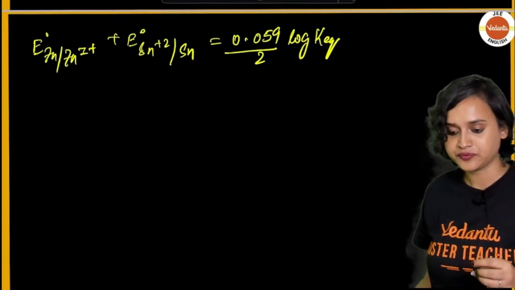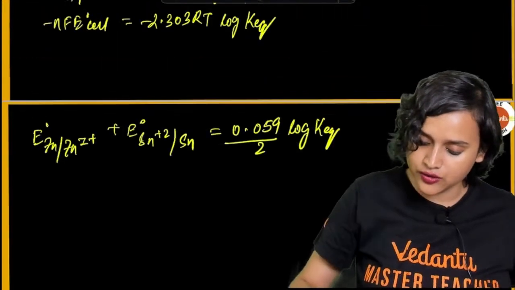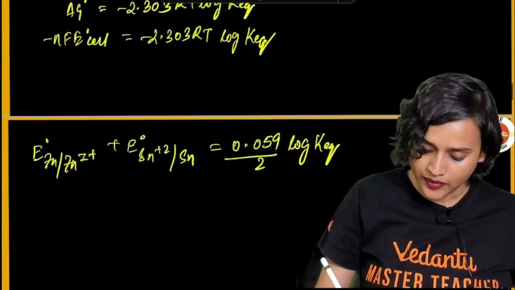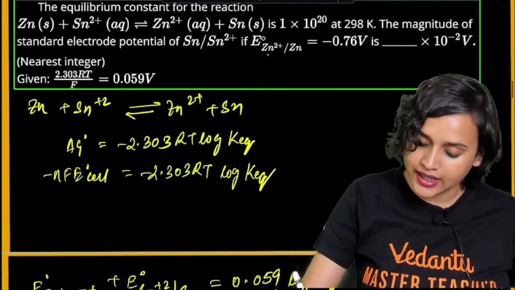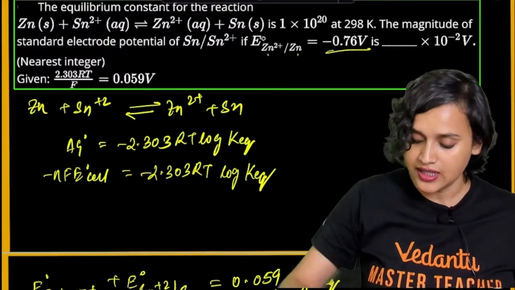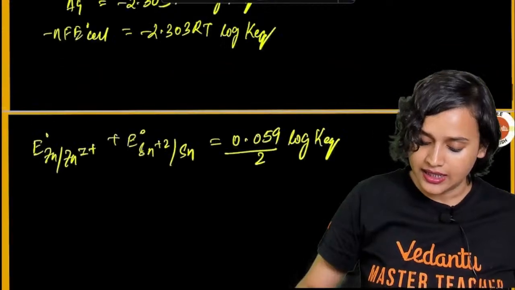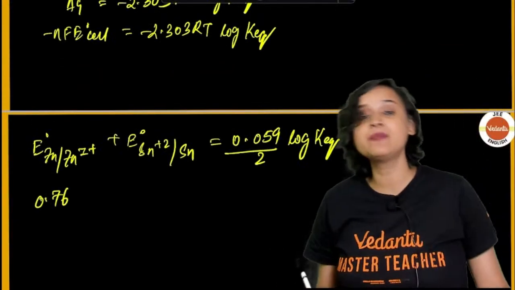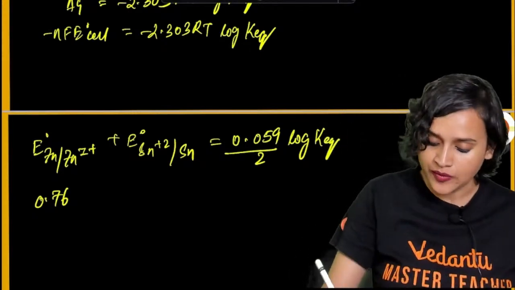Okay. Now these values are given to you, I suppose. See here, yeah, it is given. So for Zn2+ to Zn it is given as minus 0.76. But here we have written it as Zn to Zn2+, so it will be 0.76. That means it will become positive, okay?